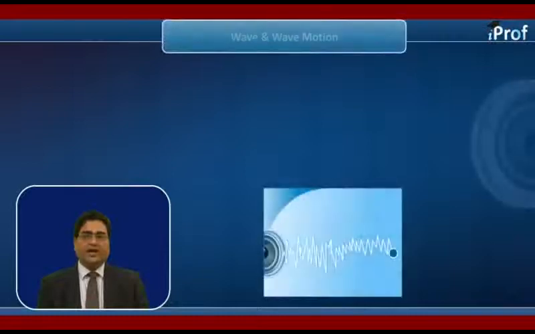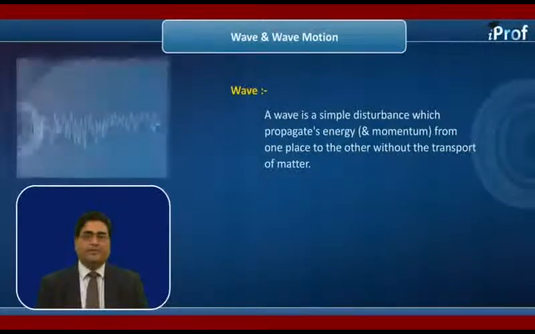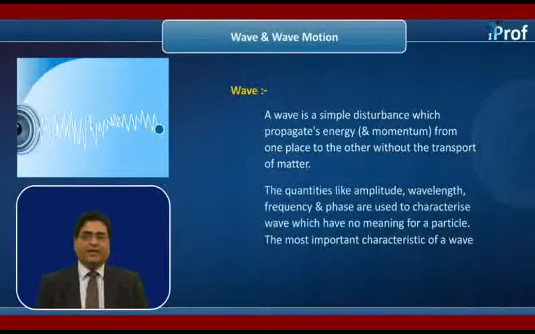Now let's start a new chapter, that is wave and wave motion. First, we should know what is wave. A wave is simply a disturbance which propagates energy and momentum from one place to the other without the transport of matter. The quantities like amplitude, wavelength, frequency and phase are used to characterize wave which have no meaning for